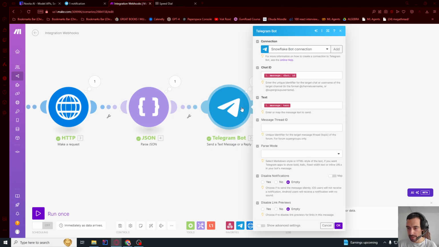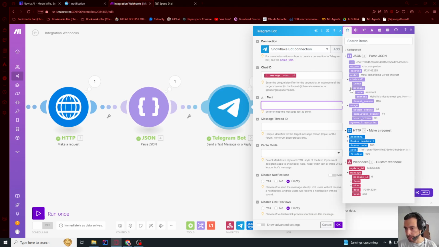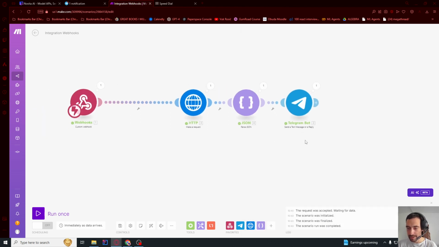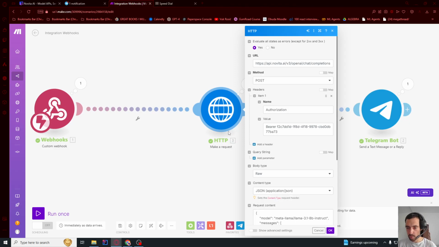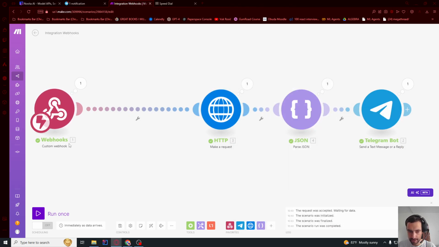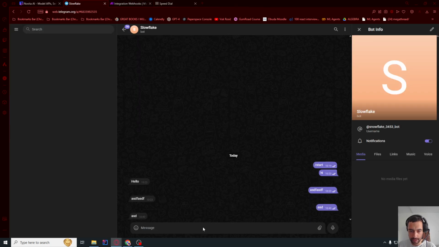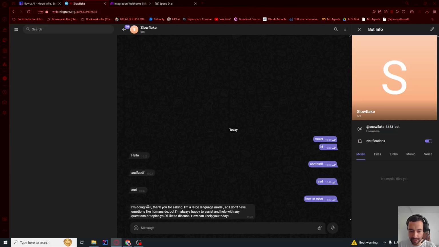So let's go here to Telegram, and instead of sending whatever the user sent, let's go here to choices, message, content. This is what the AI generated. Press OK. Now we need to also send the user's message into the AI. So let's go to make a request, and instead of saying this hi there in body, delete that and say text of the message. Okay, so now I will run this once and say how are you. We see it's executing immediately. Oh my god, this is so fast. This is like 1 or 2 seconds.